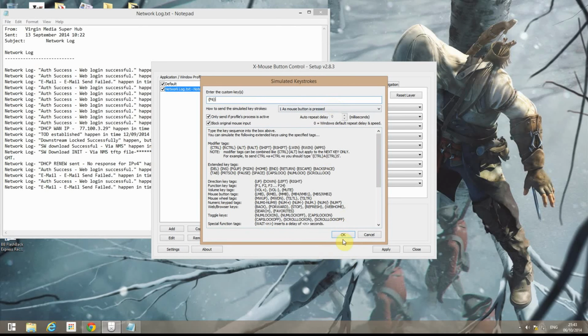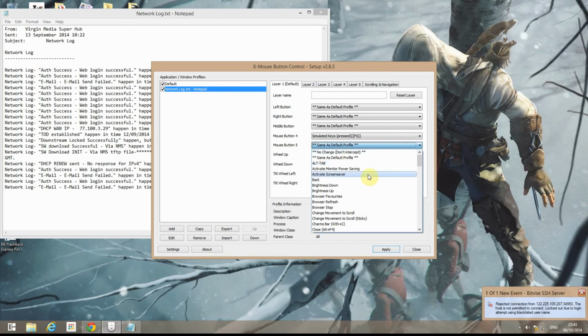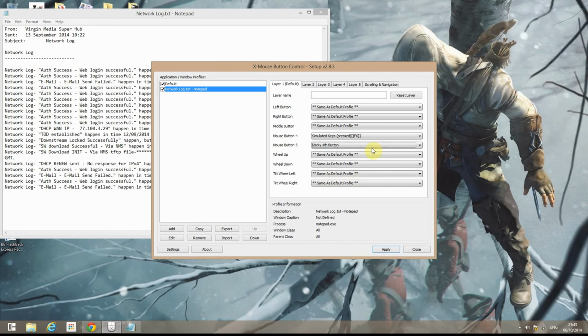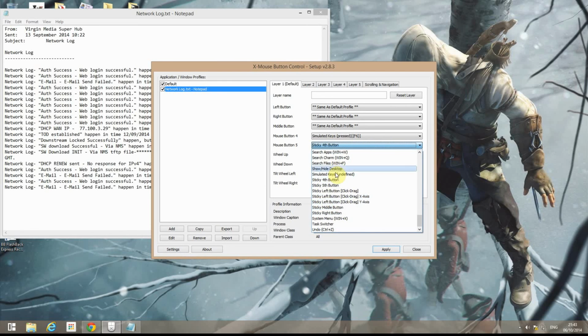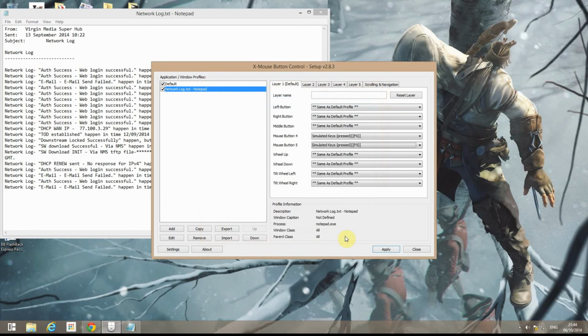We'll leave it as mouse button is pressed. And then mouse button 5, which is my forward, we'll do F9. Scroll down again to simulated keys. Oops, wrong one. And then again do open curly brace, F9, and close your curly brace. Click OK and click Apply.